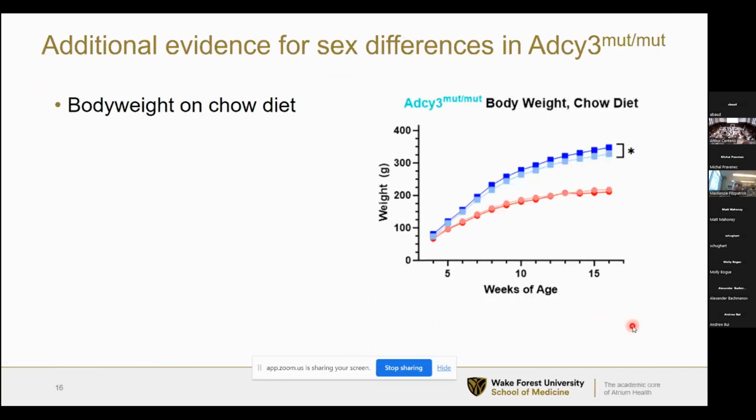And interestingly, this is not the first time that we've seen sex differences in this mutant model. The first sex differences that we saw, when our colleagues at MCW generated this rat model for us, they gathered some preliminary body weight data in the animals on a chow diet. And on a chow diet, they found that the males had a difference in body weight, but not the females. This adiposity sex difference on a chow diet is actually also reflected in the ADCY3 knockout literature. And this is one of the main reasons that all of our rats for this study are on a high-fat diet.